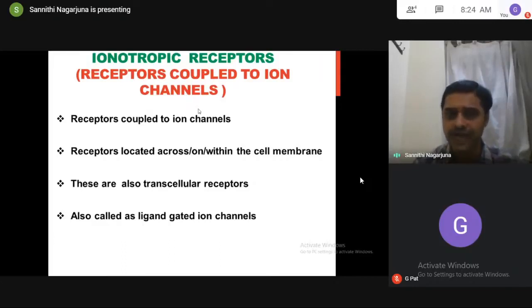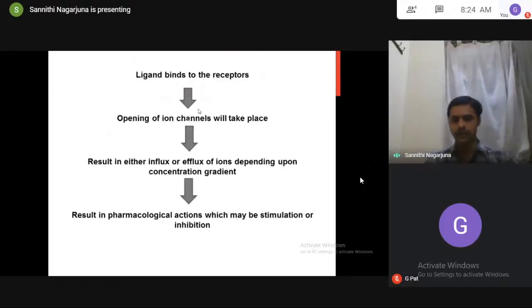hence which are also called transcellular receptors. So got my point. All these ionotropic receptors are located across the cell membrane, like G protein coupled receptors, hence which are also called transcellular receptors. And these receptors are also called ligand-gated ion channels. What is this? Ligand-gated ion channels. Now you see here, what is the sequence of events taking place in producing the pharmacological actions? So I already told you, the starting is the ligand binding to the receptors. The ending is what? Ligand produces pharmacological actions.